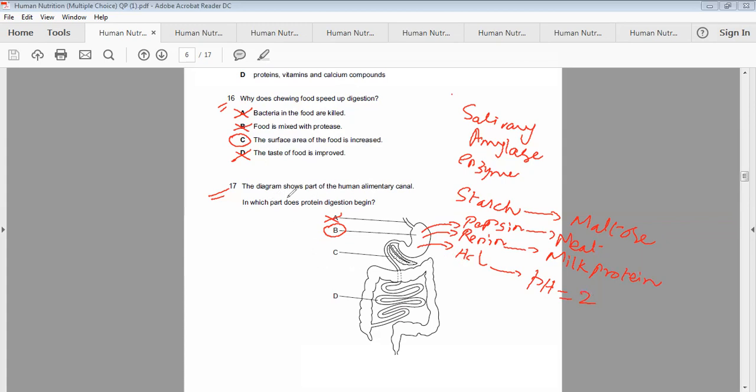So they are asking in which part protein digestion begins. शुरू कहाँ पे होगी, तो B is the correct answer. अदरवाइज अगर देखा जाए तो protein digestion can be done further in part C, because here the intestinal portion starts, the small intestine portion. They do contain the protein digestion enzyme, protease. Okay, but they are asking for the beginning, so B is the correct option.